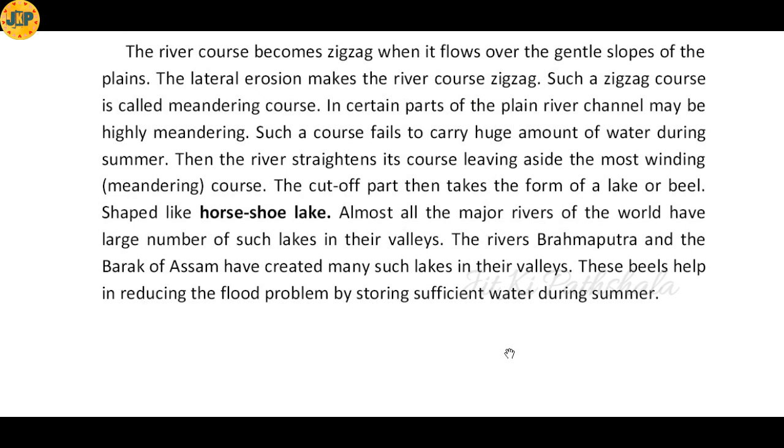Even the river Brahmaputra and Barak of Assam have created many such lakes in their valleys. These bills help in reducing the flood problems by storing sufficient water during the summer season.